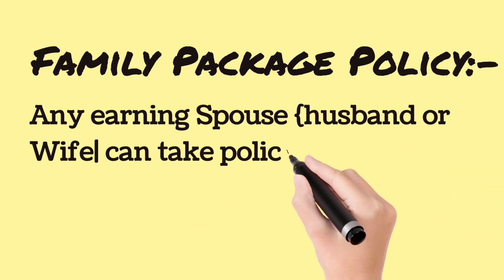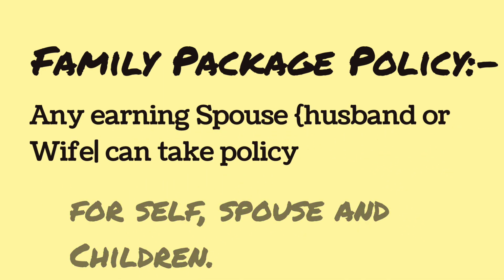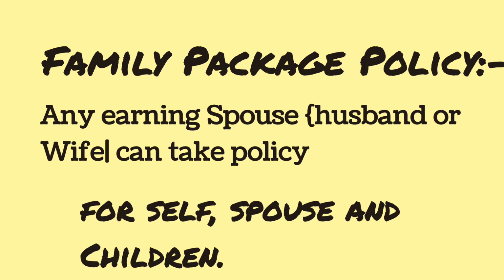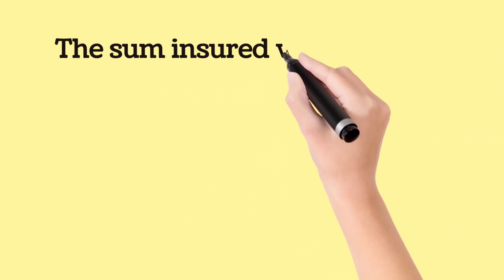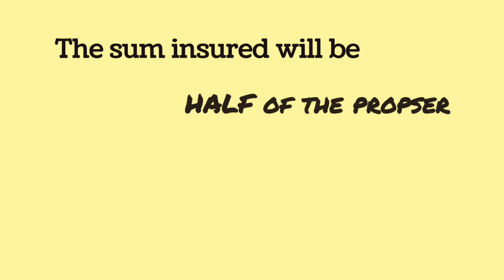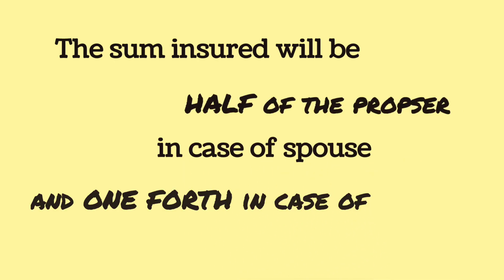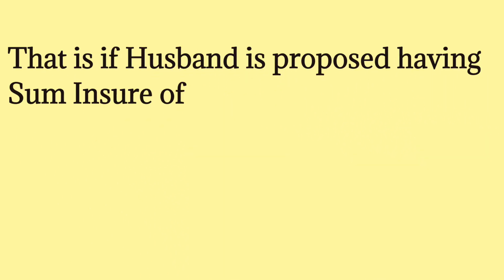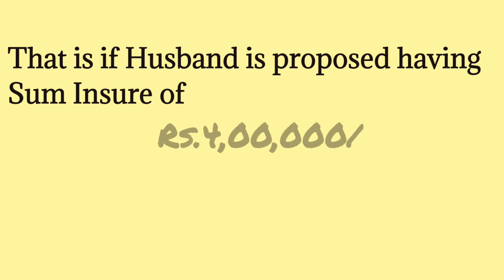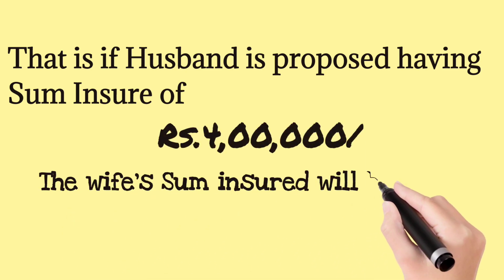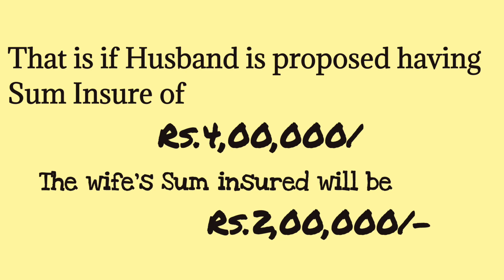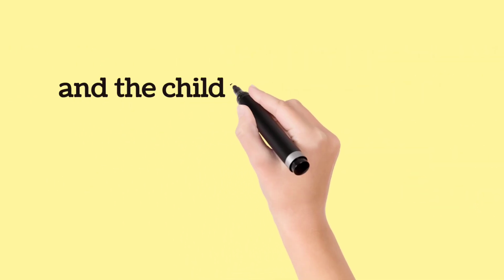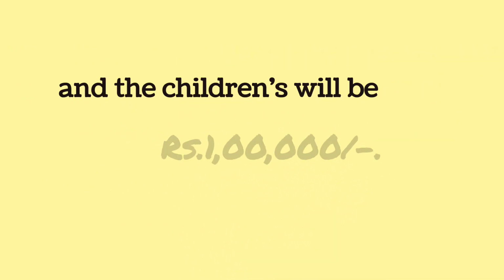Any earning spouse, husband or wife, can take a policy for self, spouse and children. The sum insured will be half of the proposer's in case of spouse and one-fourth in case of children. That is, if the husband is proposed with a sum insured of rupees 4 lakhs, the wife's sum insured will be 2 lakhs and the children's will be rupees 1 lakh.